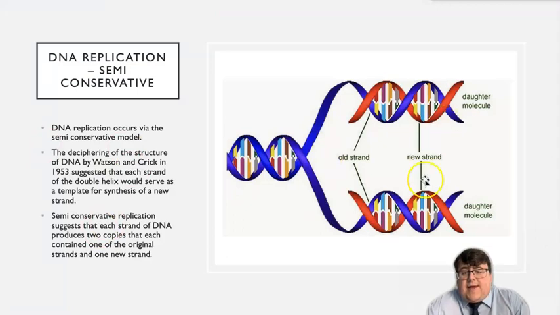So we can see in this picture here, this is the idea of DNA replication happening. The DNA molecule itself has unwound, and we call this the replication fork. The purple is obviously the old strand of DNA that's being unzipped, and the red strand is the new one that's being produced. So we can see from this one strand here, as we unzip it, we're actually creating 2. Now we call this the semi-conservative model because each of the new molecules of DNA is made up of one old strand of DNA and one new strand of DNA. And that's what semi-conservative means.